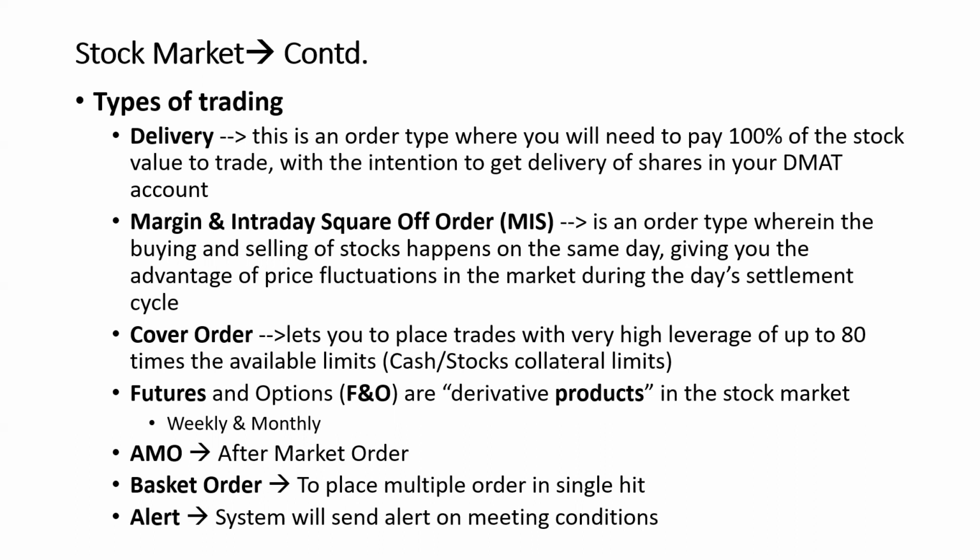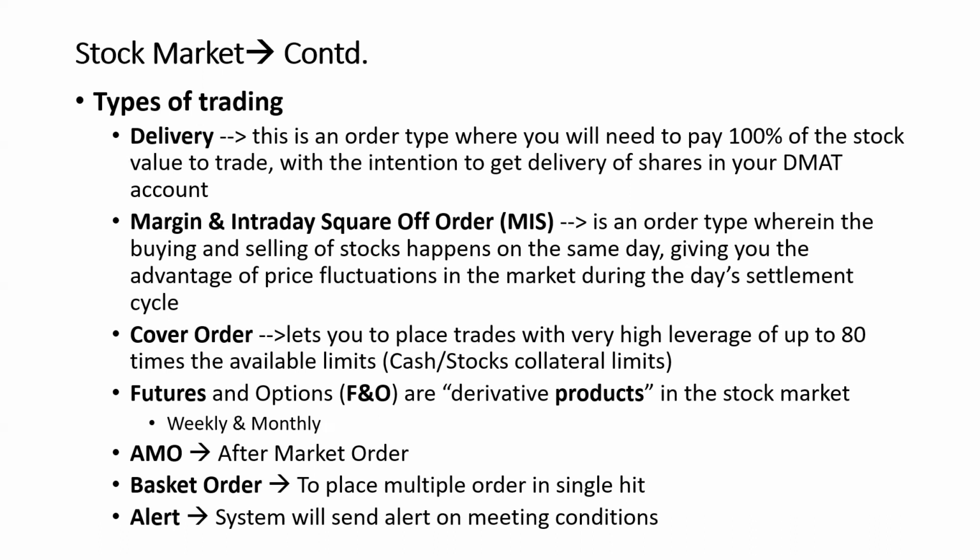Futures and options are derivative products. We have two types: weekly contracts and monthly contracts. Weekly contracts of the equity expire on every Thursday, and the monthly contract expires on the last Thursday of the month.